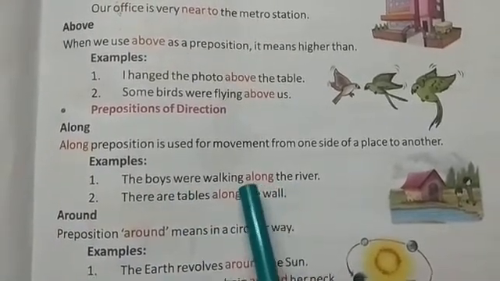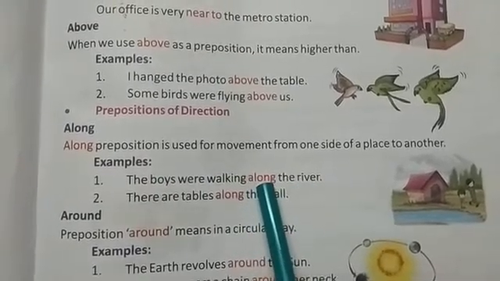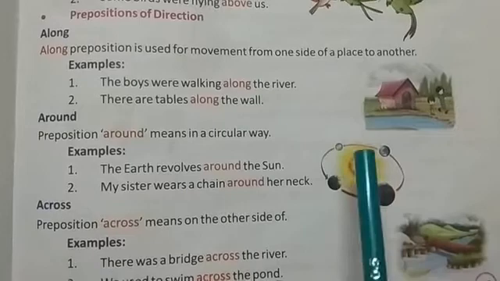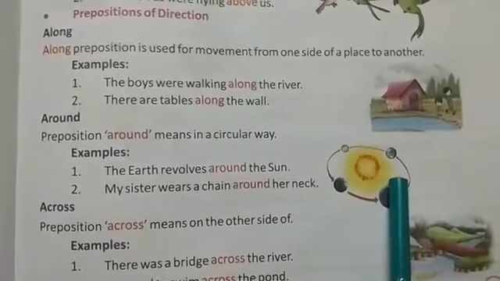Like, the boys were walking along the river. Here the boys are walking from one side of the river to the other side, so the preposition along is being used. The next preposition is around. Preposition around means in a circular way. Here see, the earth revolves around the sun. The earth is revolving in a circular motion around the sun. So the word around means in a circular way.